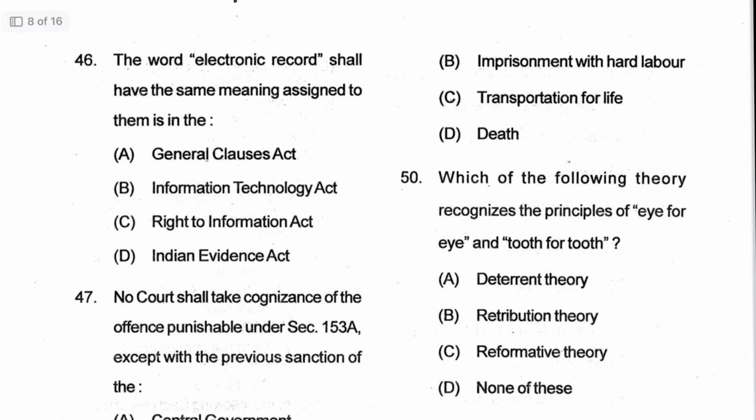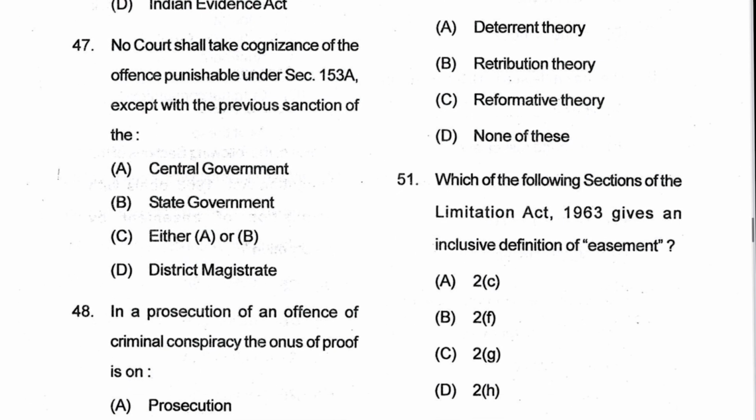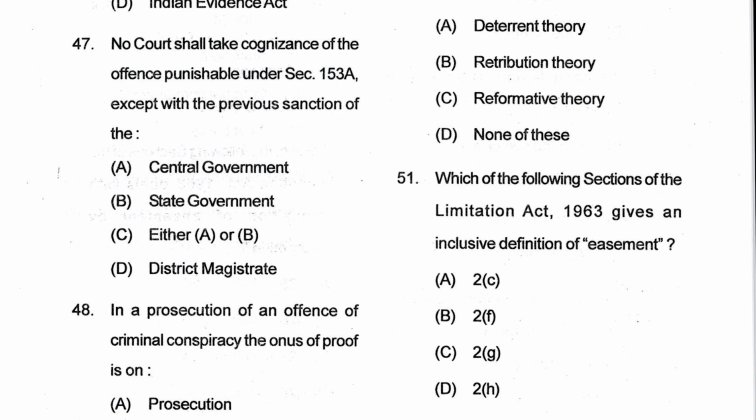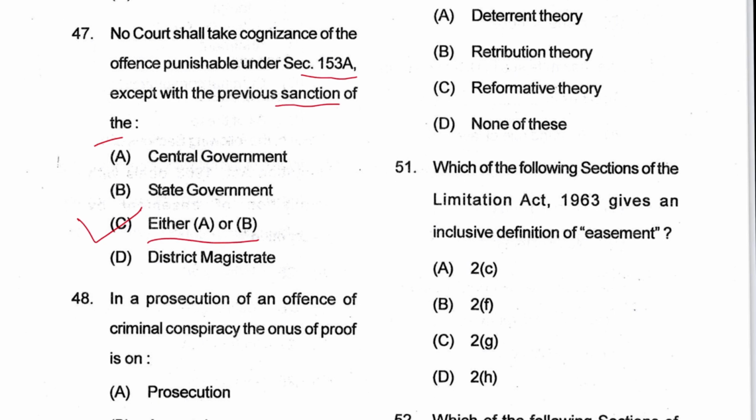Next 46, the words electronic record shall have the same meaning assigned to them in the IT Act. B is the answer. And just now we have seen, this is Section 29A. Next 47, no court shall take cognizance of an offence punishable under Section 153 except with the previous sanction of the central government or the state government. C is the answer. And this is provided in Section 196 of CrPC.